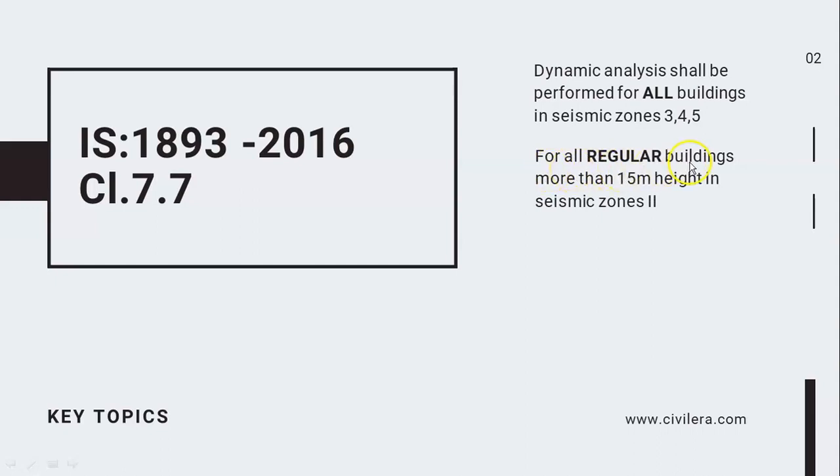For all regular buildings more than 15 meter height in seismic zone 2. For all irregular buildings in seismic zone 2. So this means that only buildings which are less than 15 meter in height we can do static analysis. That too in zone 2 alone. In zone 3, 4 and 5 all buildings we have to do dynamic analysis.